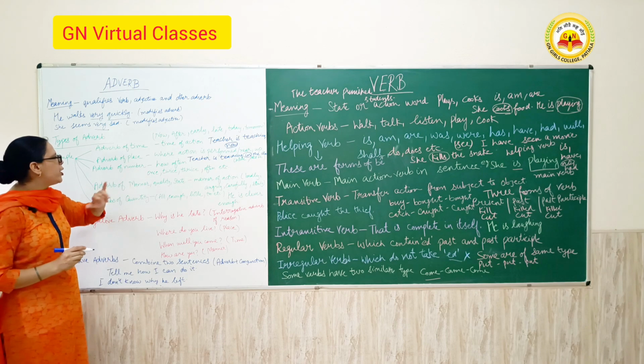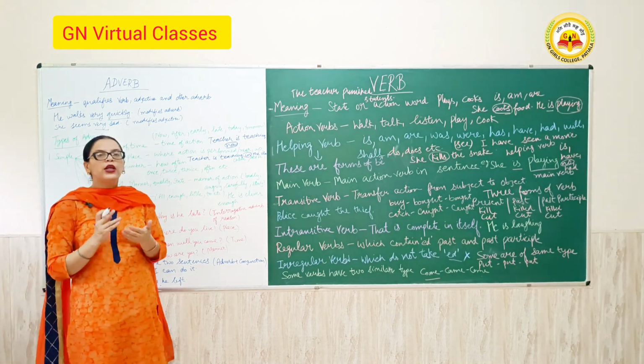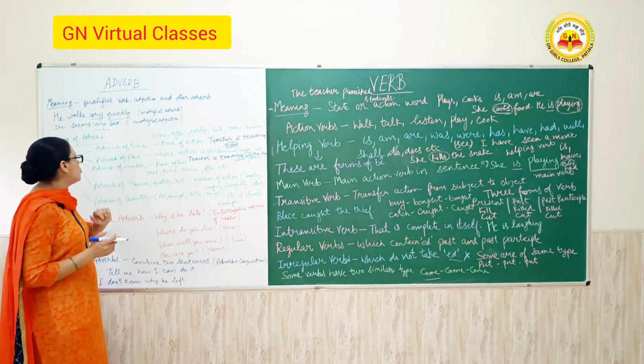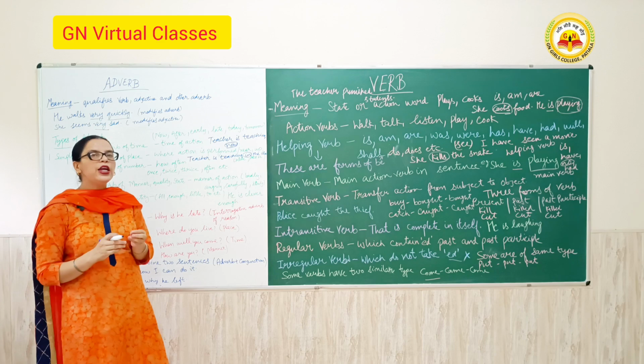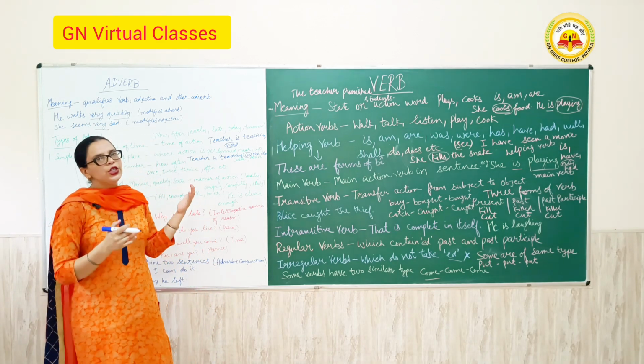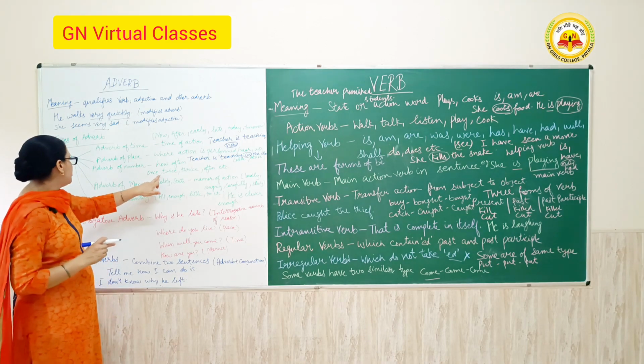Then adverb of number. How often? Once, twice, thrice, often, etc. These are the words which come under this. For example, I once read this book. One time I read this book. So once is an adverb of number.